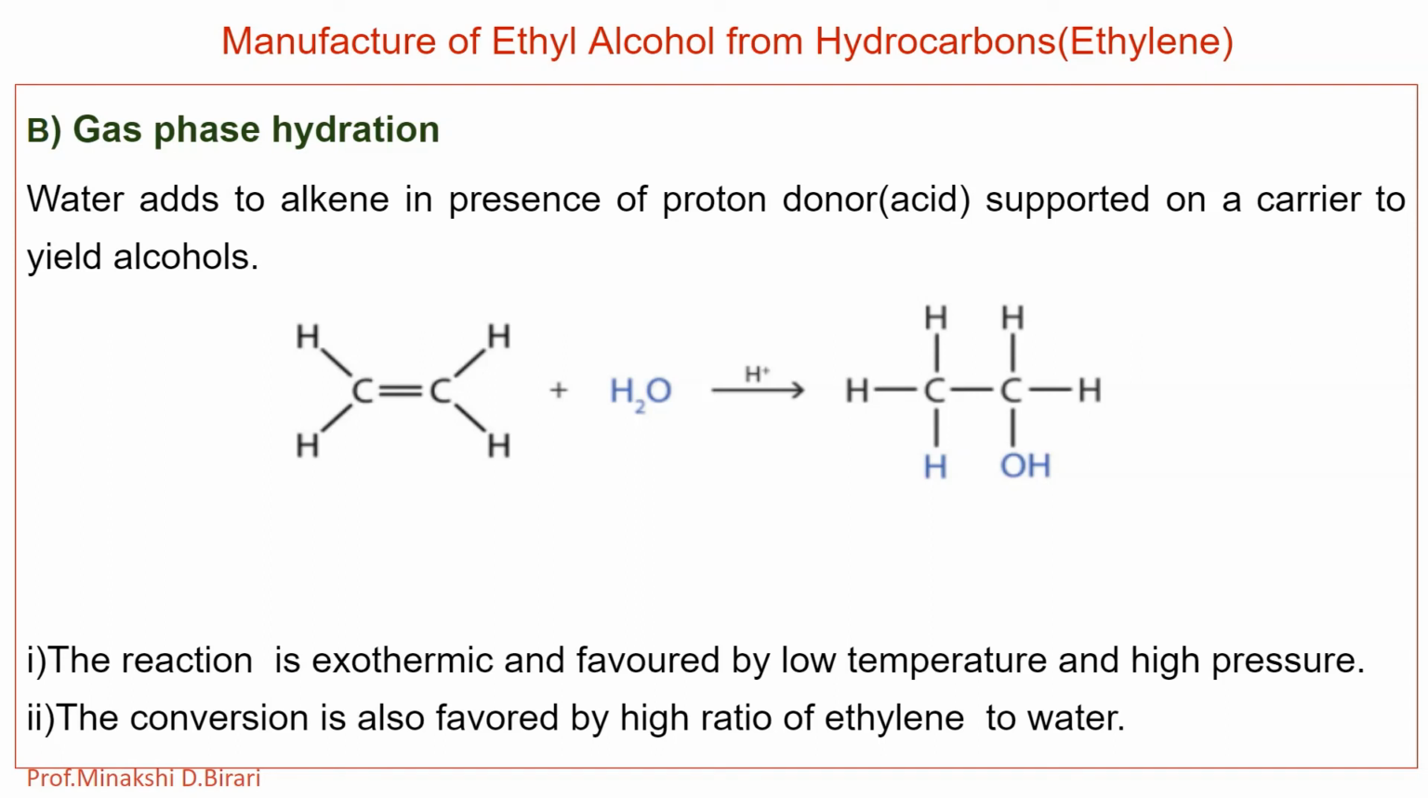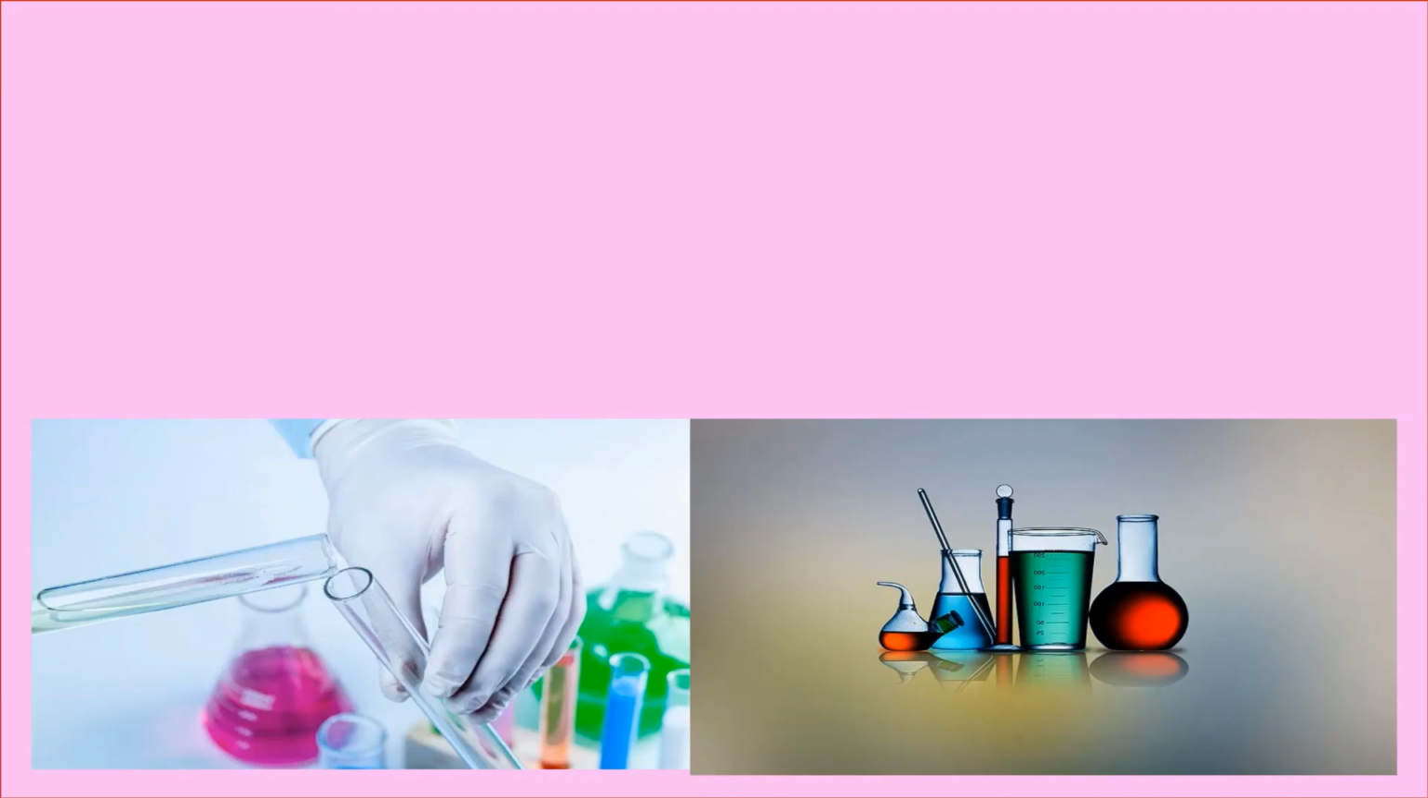So the manufacture of ethyl alcohol from hydrocarbon involves 2 routes. First one, liquid phase hydration, and second one, gas phase hydration. So in today's lecture we have studied the manufacture of industrial alcohol from food grains, from fruits and from hydrocarbons. In the next lecture we will study the manufacturing of alcoholic beverages.